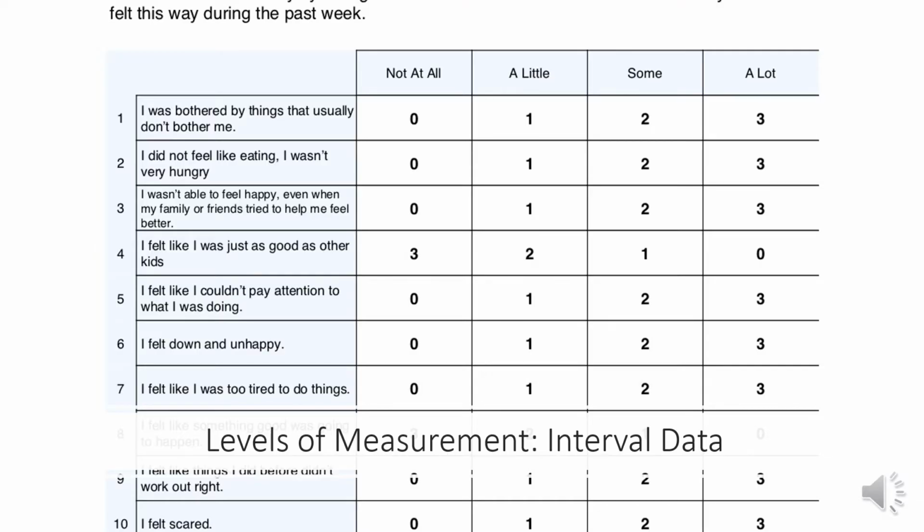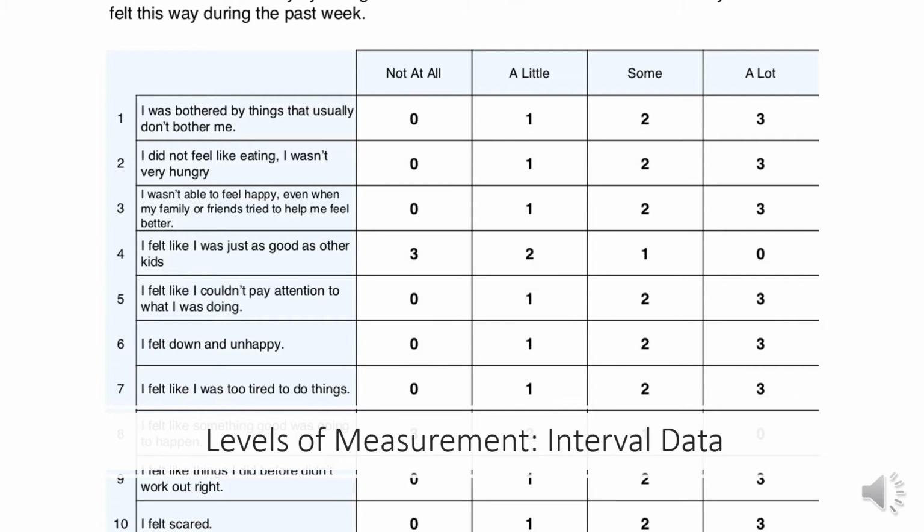Psychologists commonly use Likert scales when measuring various constructs. The scale on the screen is the Center for Epidemiological Studies Depression Scale for Children. Take the first question. During the past week, I was bothered by things that usually don't bother me. Respondents have to rate how often this has happened to them over the past week. Not at all, a little, some, or a lot. Now, you could argue there isn't an equal distance between not at all and a little, since the difference is really subjective. However, in psychological research, we treat this type of data as interval and pretend that there is an equal distance between them.